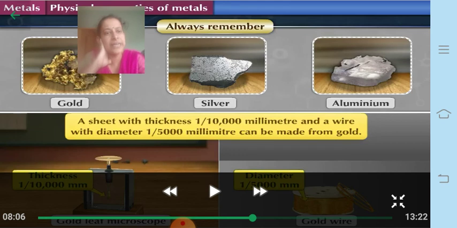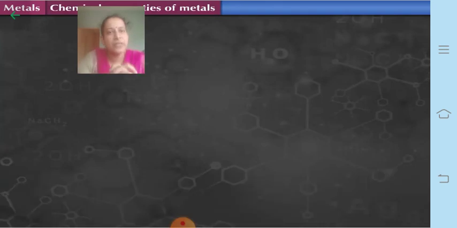Okay, so this is regarding the physical properties of the metals. Now next time we are going to learn about the chemical properties of the metals and even the physical properties of the non-metals.